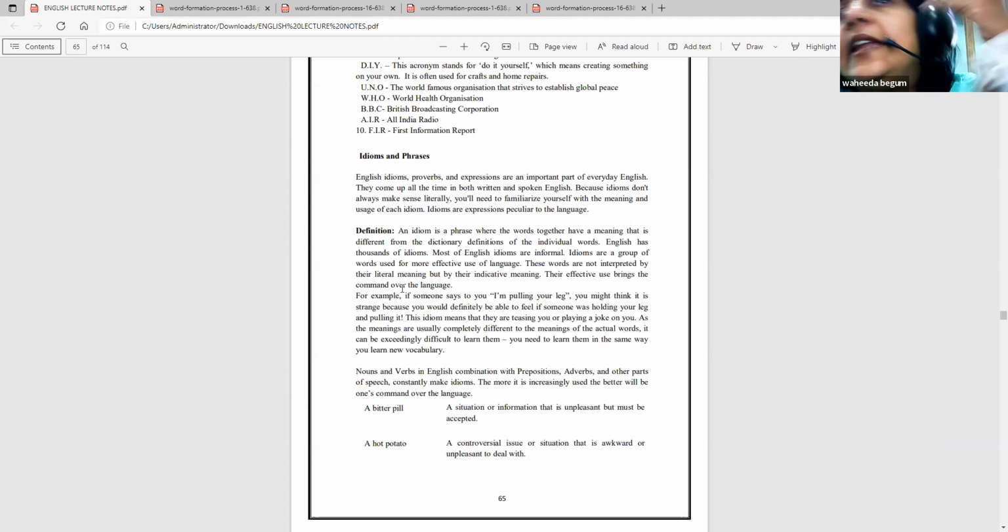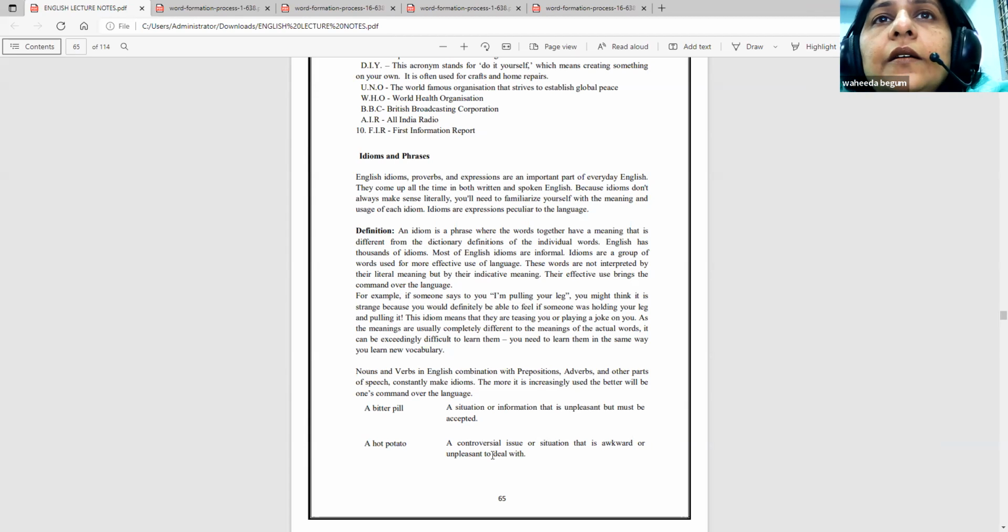What is it indicative of? Their effective use brings command over the language. If you use idioms in your conversation or in your writing, you will be having a good command of the language.